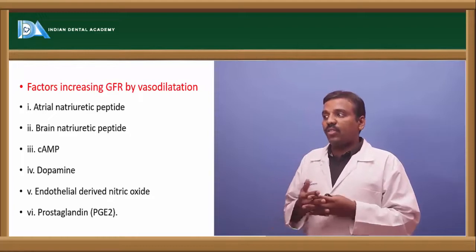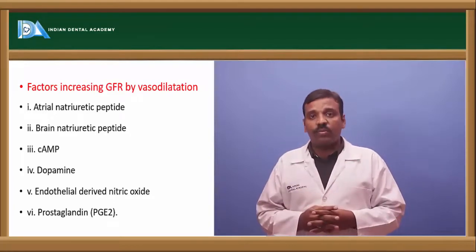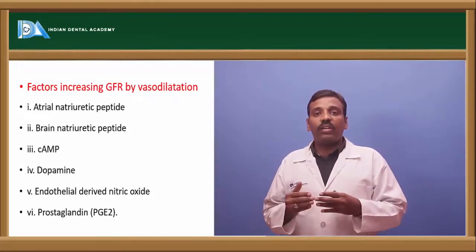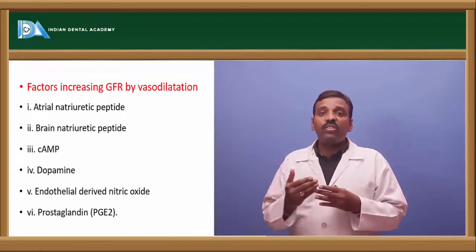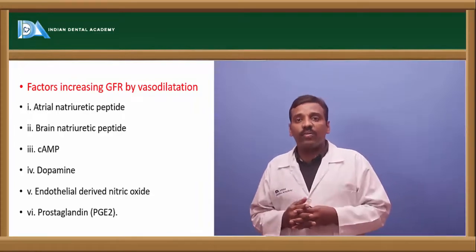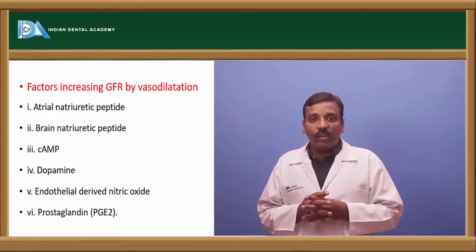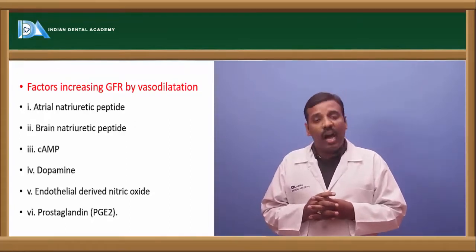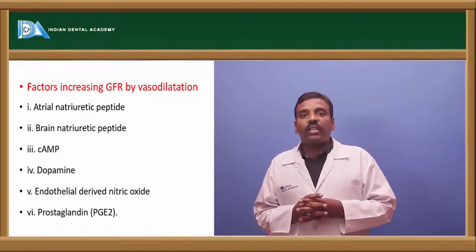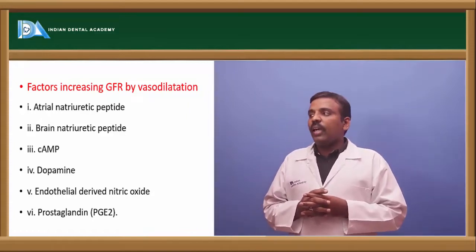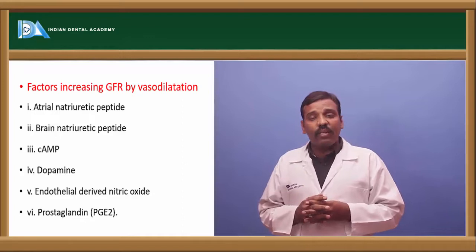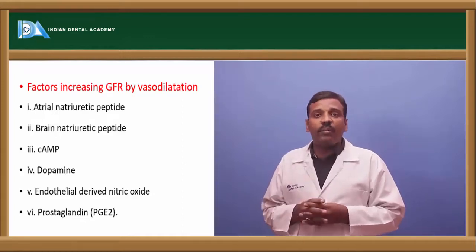Okay, and next, the factors which increase the glomerular filtration rate. In this, the atrial natriuretic peptide, which is a hormone secreted by the heart. Okay, and next one is brain natriuretic peptide, which is a hormone secreted by the brain.